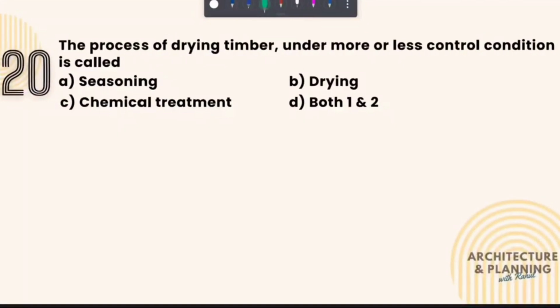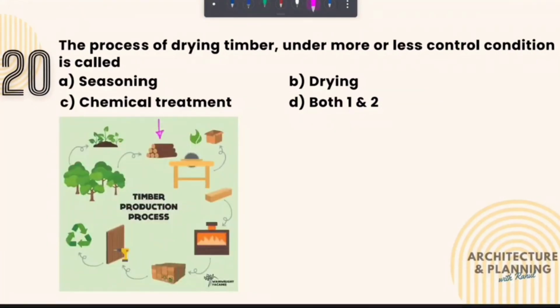The process of drying timber under more or less controlled condition is called. So there are several stages and processes for manufacturing timber, which starts from cutting the tree to transporting it to sawmills, where it is cut into the specific sizes. Then comes the process of seasoning, where the timbers are kept in a specific temperature.